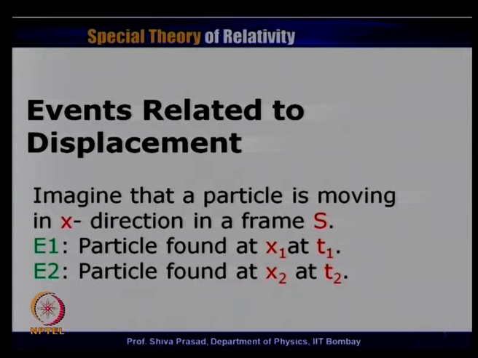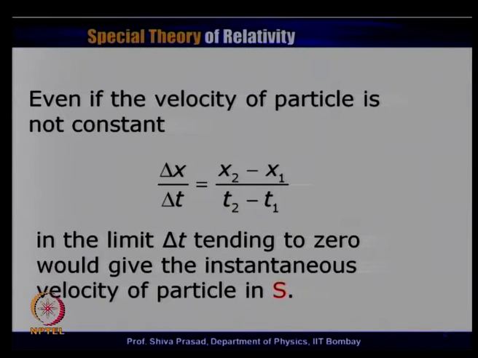So, these are my two events. Now, you would agree that if I have to define the instantaneous velocity of the particle, what I must do? I must take x2 minus x1, which is the difference in the x coordinates, divide by the time difference. If the velocity of the particle would have been constant, then x2 minus x1 divided by t2 minus t1 would have anyway given me the velocity of the particle.